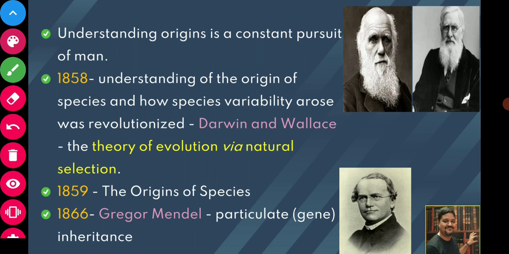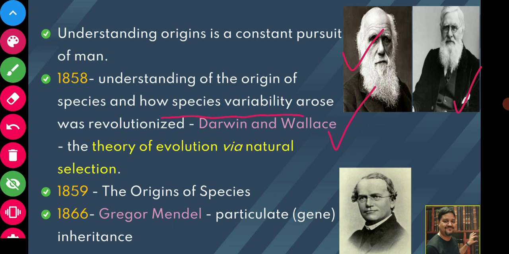Understanding of the origin of species and how species variability arose was revolutionized with the work of Darwin and Wallace. We all know about Darwin, and one more scientist was there, Wallace. So this is Darwin and this is Wallace. Their work led to the theory of evolution via natural selection.